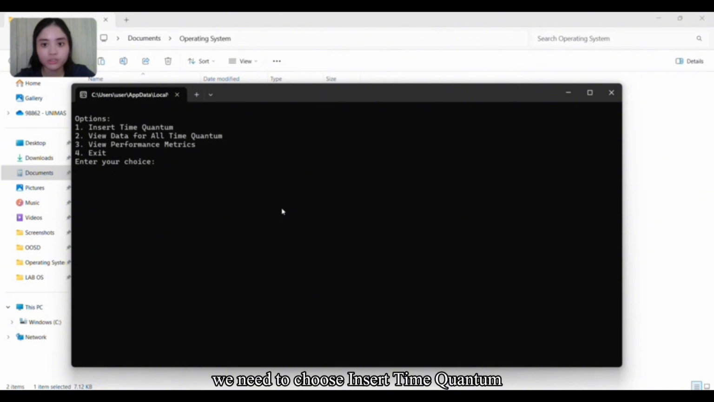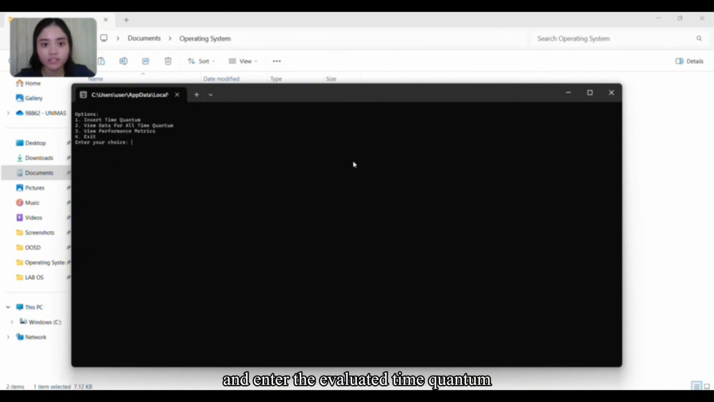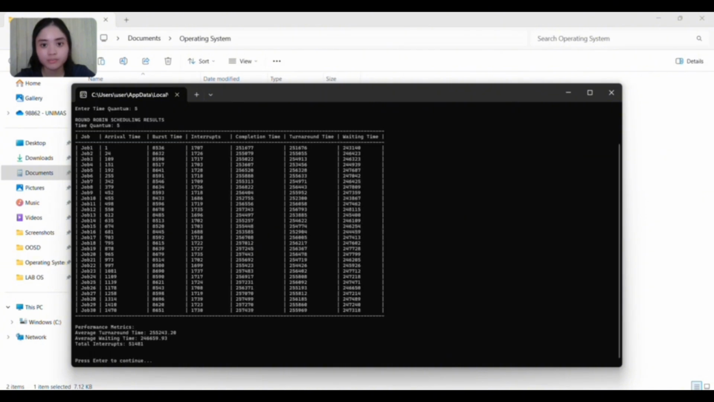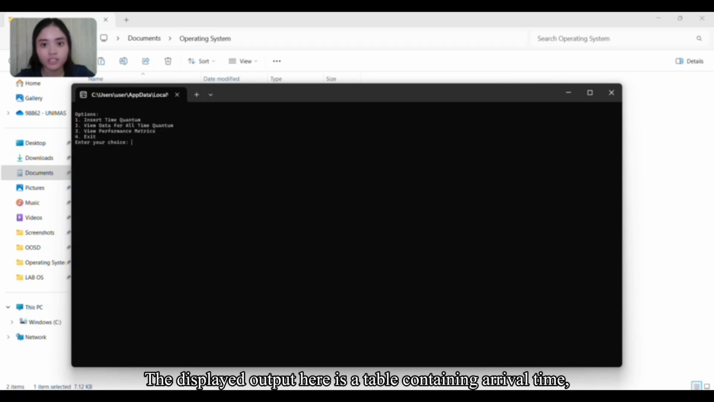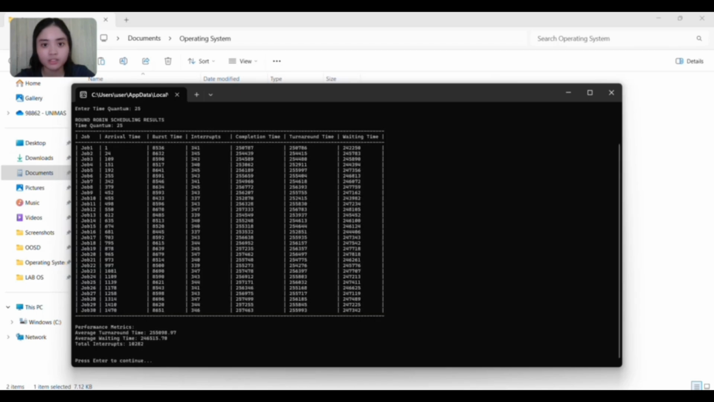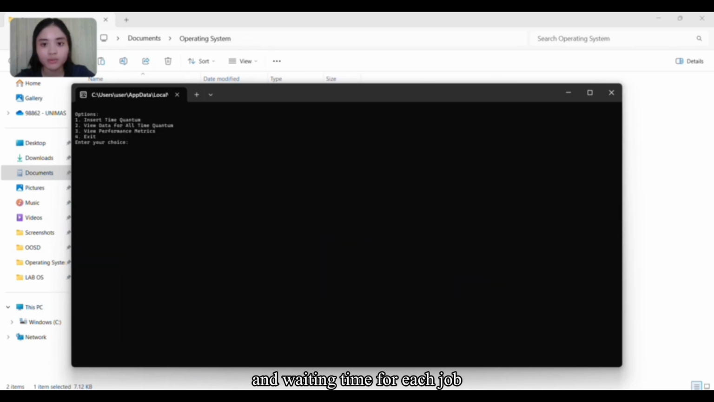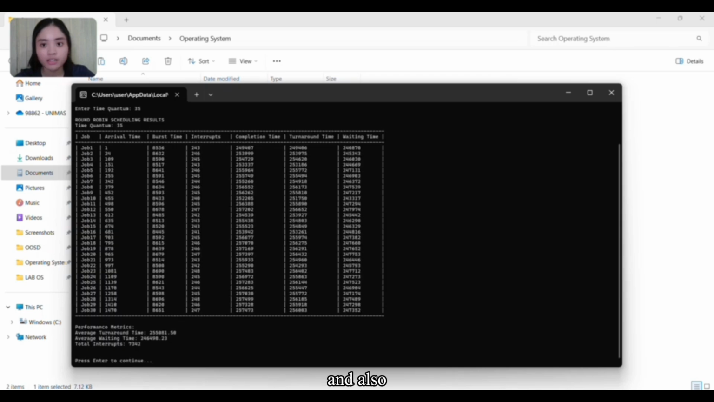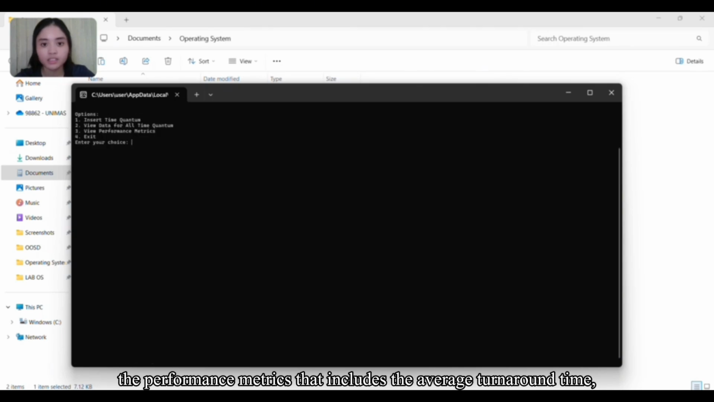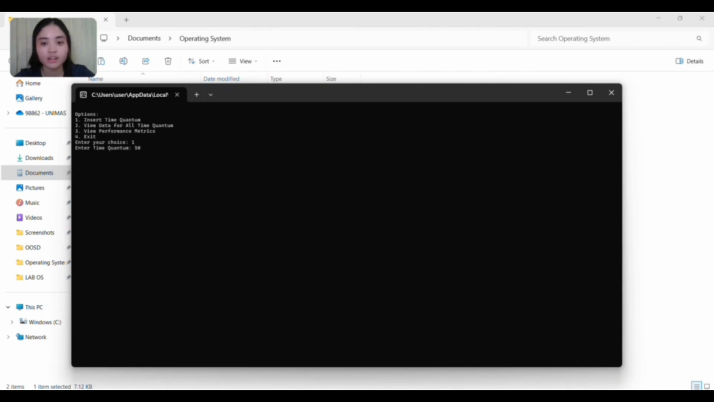First, we need to choose Insert Time Quantum and enter the evaluated time quantum. The displayed output here is a table containing arrival time, burst time, interrupts, completion time, turnaround time, and waiting time for each job, and also the performance matrix that includes the average turnaround time, average waiting time, and total interrupts.